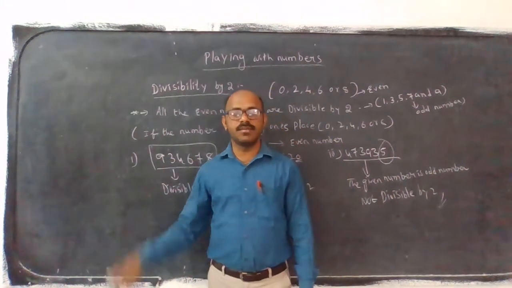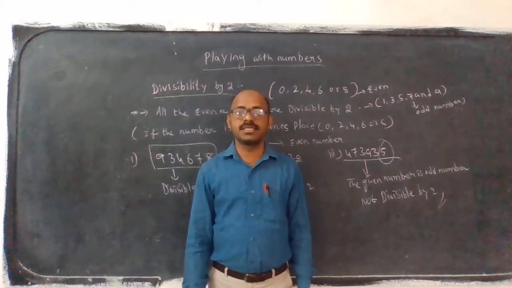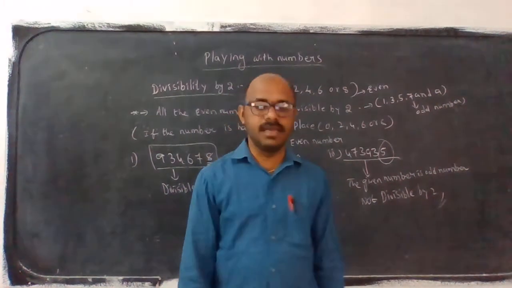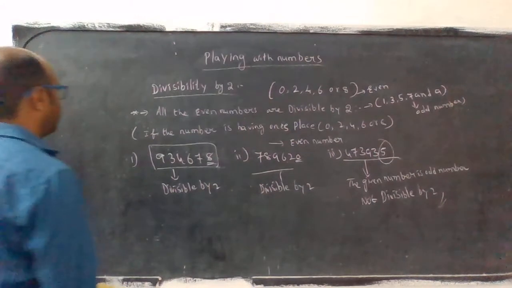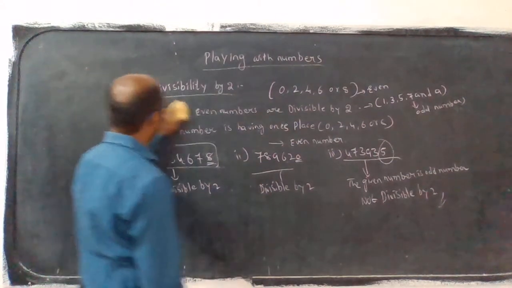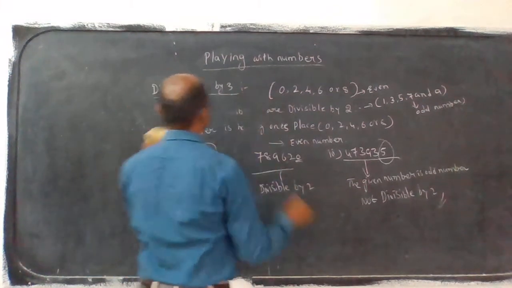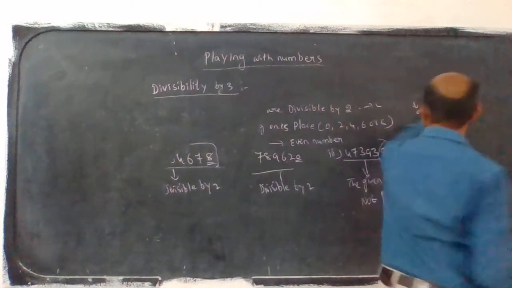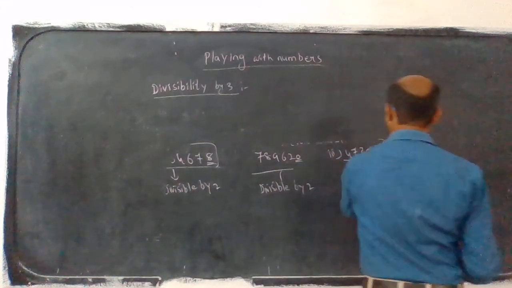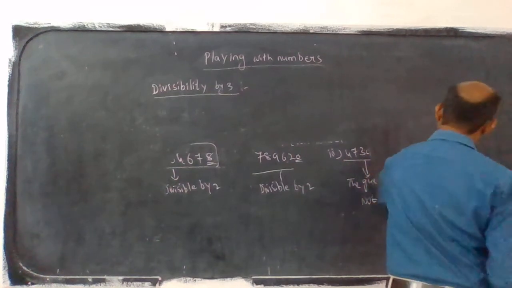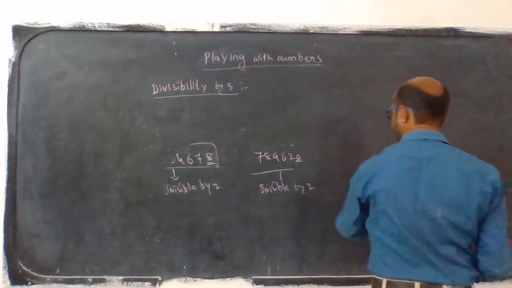Now we will discuss the next topic, divisibility by 3. Now the divisibility rule by 3. What is the divisibility rule by 3?